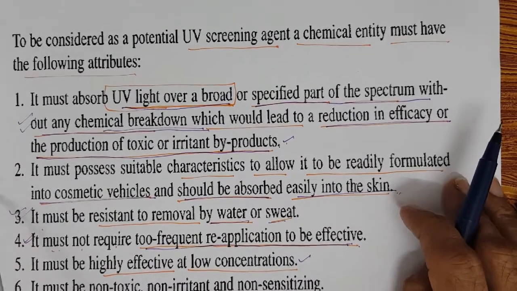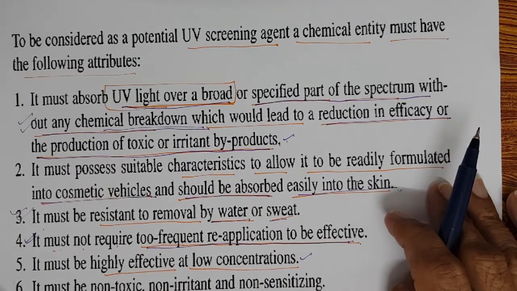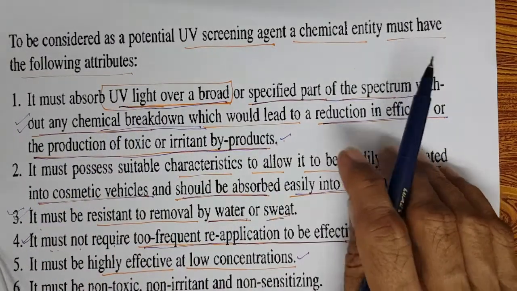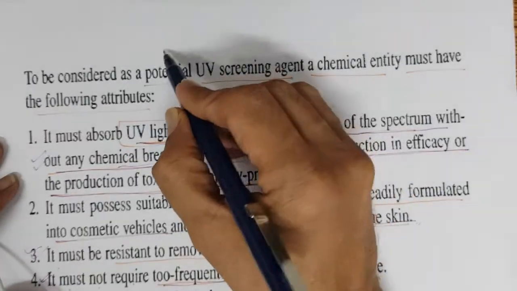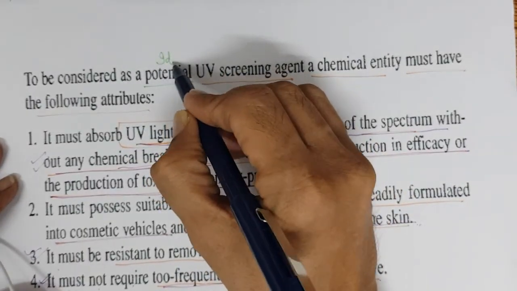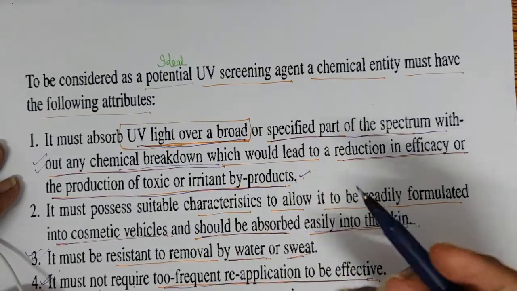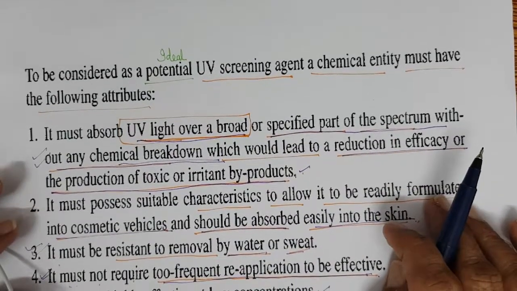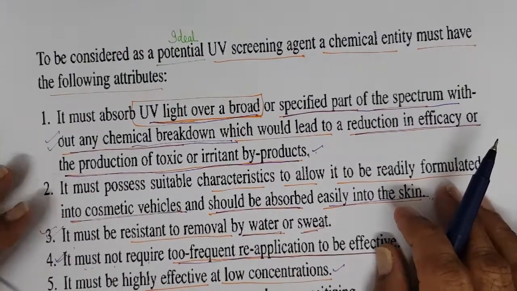So just a short thing. To be considered as a potential UV sunscreen agent, a chemical entity must have the following attributes. I am not saying potential, I can say ideal. It has to be ideal. Is there any ideal thing? It's not there. But if it has to be an ideal UV sunscreen agent, what attributes it should have.